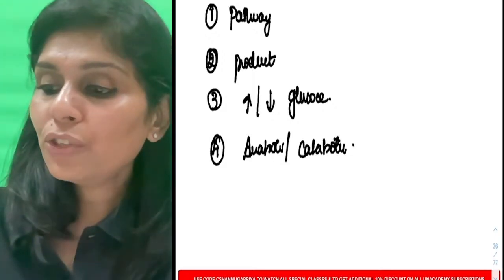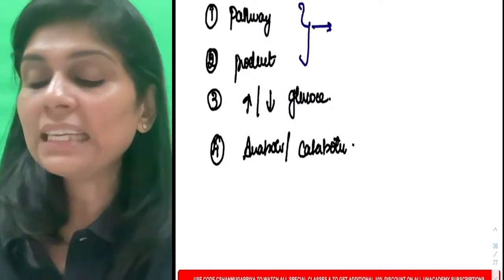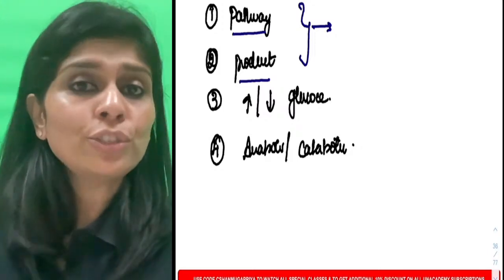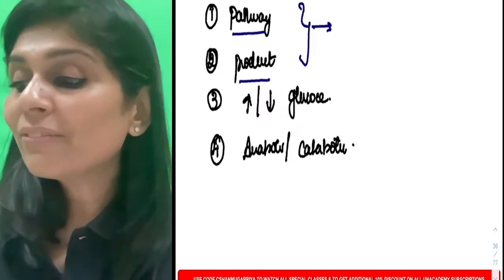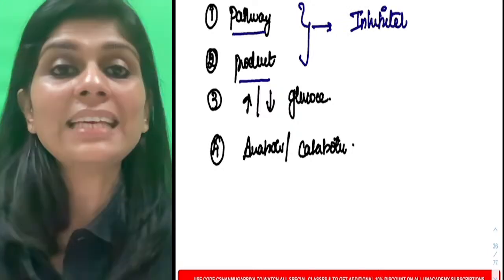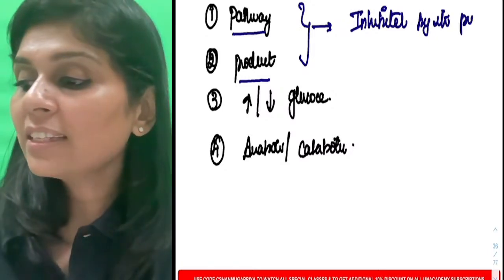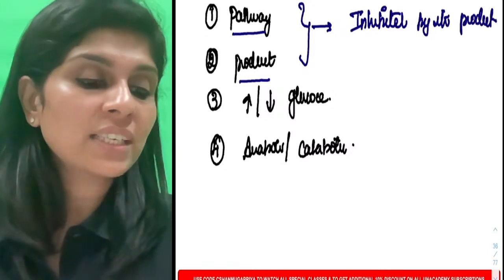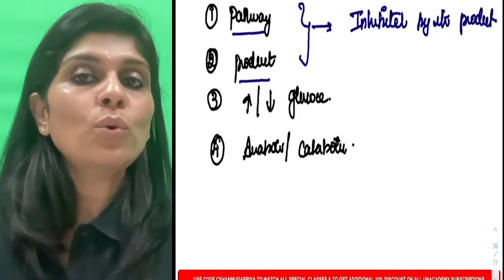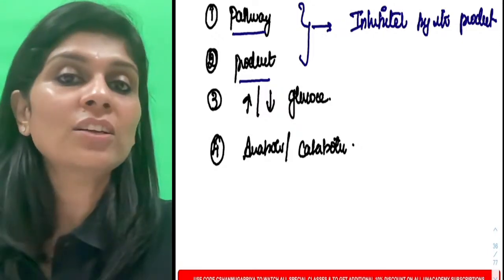Okay, now the first 2 questions are interrelated. These 2 questions are interrelated because when you know the pathway, you will know the product. But why should you know the product? It is because every enzyme gets inhibited by its products. Every enzyme gets inhibited by its products, and every enzyme will be stimulated by the substrates. That is why you should find out which pathway it belongs to and what the products are. Once you know the products, you know all these products will inhibit that particular enzyme.